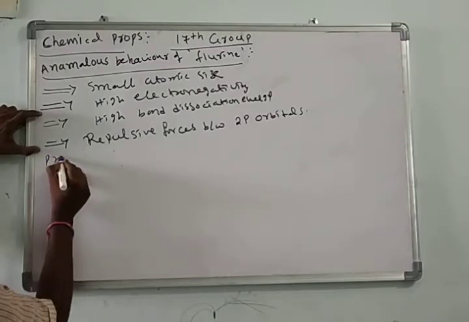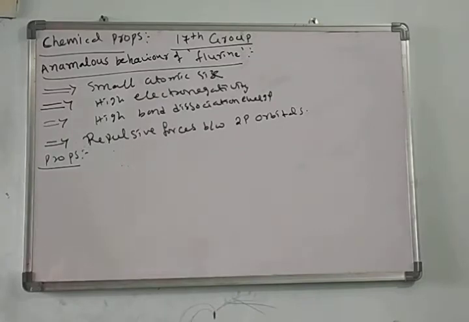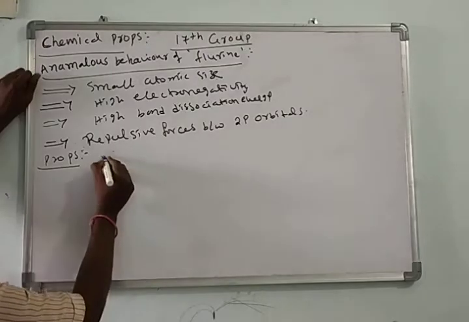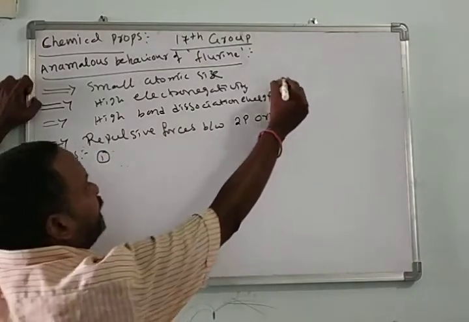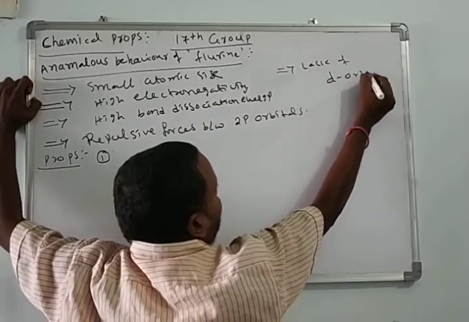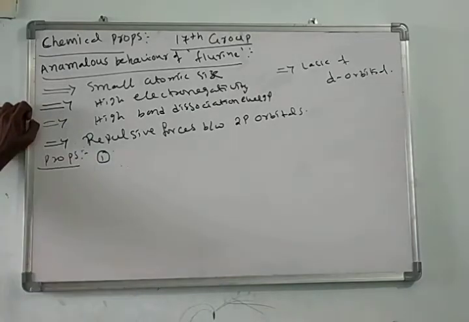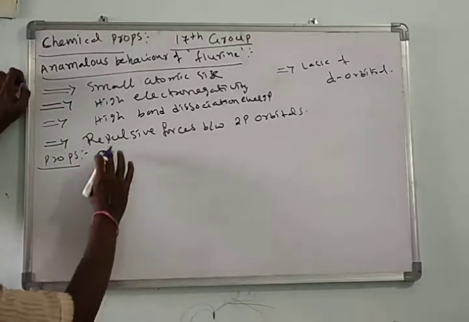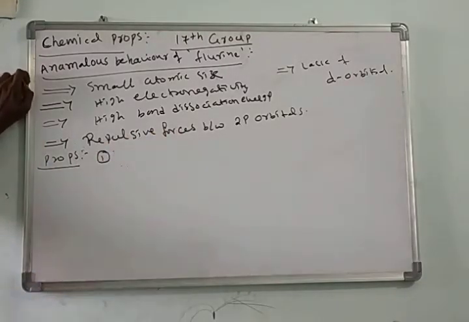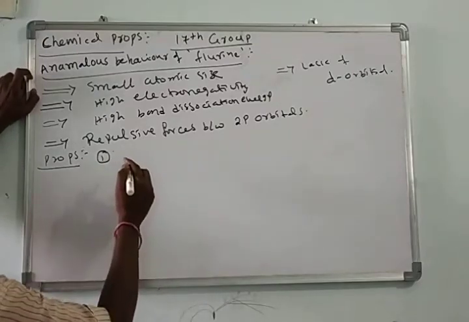What are the anomalous properties of fluorine? Here we'll see the anomalous properties of fluorine. One more reason is the lack of d orbitals. It doesn't contain d orbitals. Due to the lack of d orbitals, it shows anomalous behavior. And here, what are the anomalous properties of fluorine? Due to all